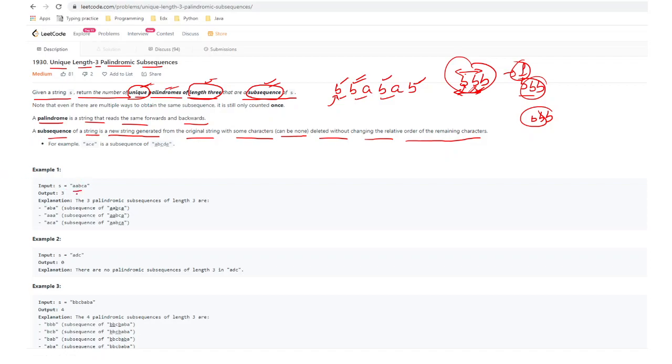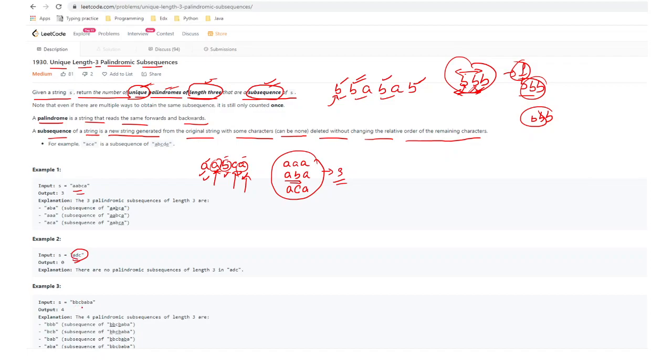In the example, A A B C A, what are the palindromic subsequences we can get? These three can form one subsequence, A A A. Then we can see A B A, which again forms a subsequence. We can't take this A, this B, this A again, because that is the one we have already taken, so it should be unique. Then we have A C A. So these are the three palindromic subsequences we got, and this is our answer. Similarly, in the other example we don't have any palindromic subsequence.